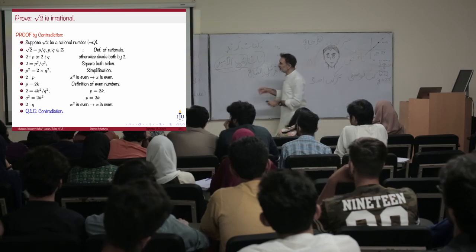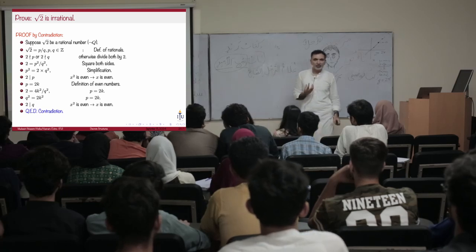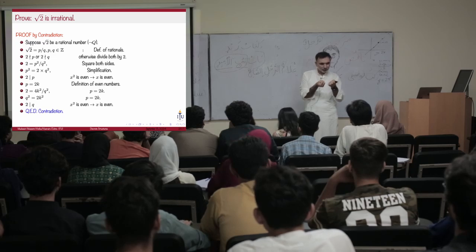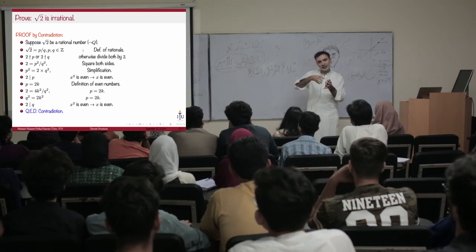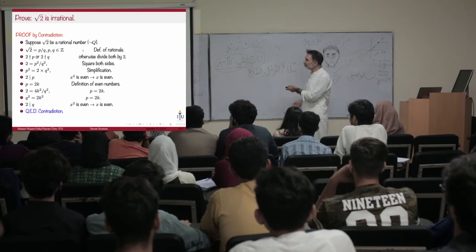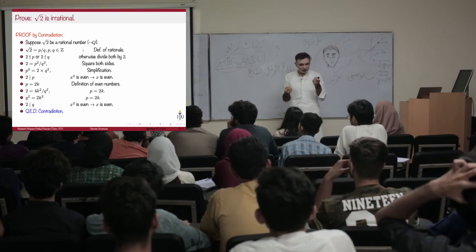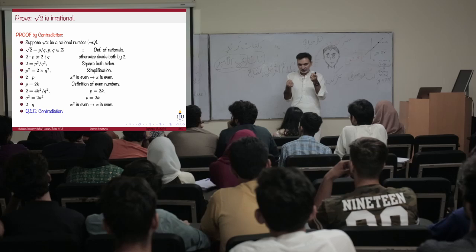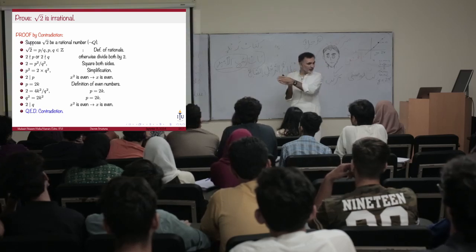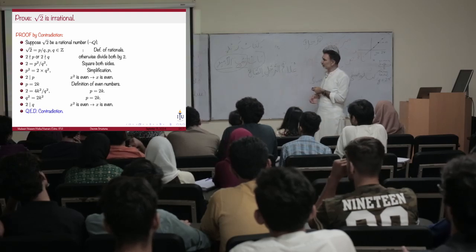This is very tricky, but it's used a lot in discrete math. If you find an example that's not the kind of example you're looking for, you do something with that example, and that gives you another example, which is what you're looking for. At this point, we're looking for P and Q where at least one of them is odd. If not, I can always divide them by 2 and get another P and Q whose ratio is still equal to square root of 2. That's why I can assume this at this point.